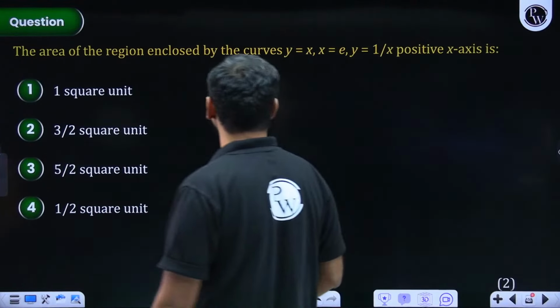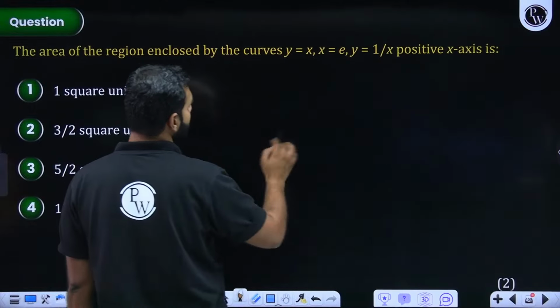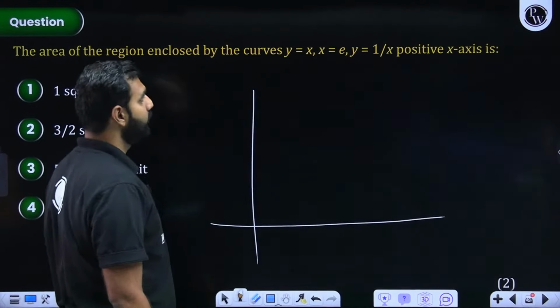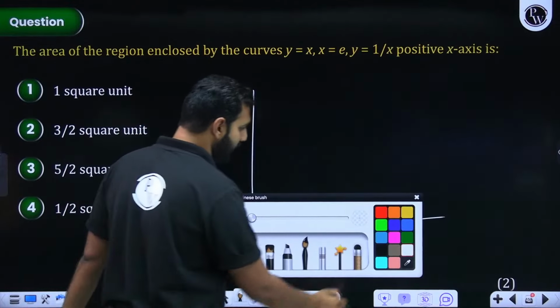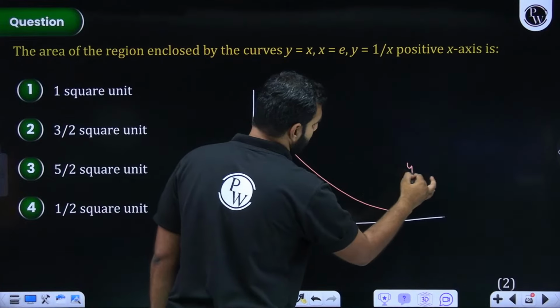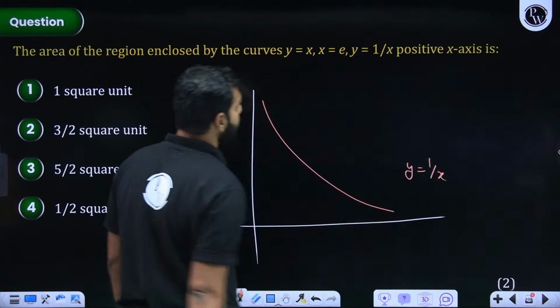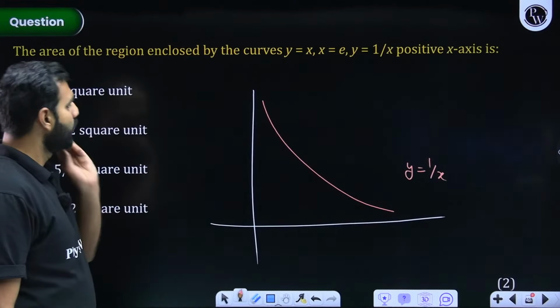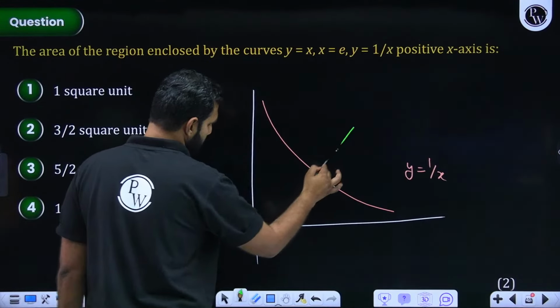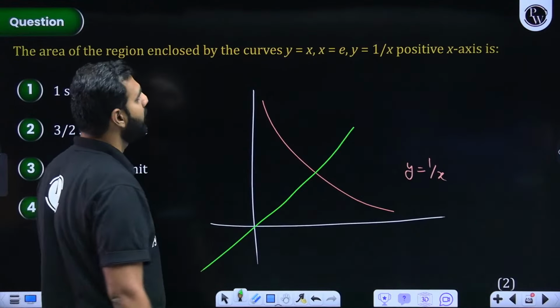Area of the region enclosed by y is equal to x, y is equal to 1 by x, and x is equal to e. So let's draw all of these for positive x-axis. If I talk about y is equal to 1 by x, this is how you see the graph of 1 by x being drawn. Everybody with me on this? y is equal to x means what? A straight line passing through origin. So I think this is how you will be having this line.